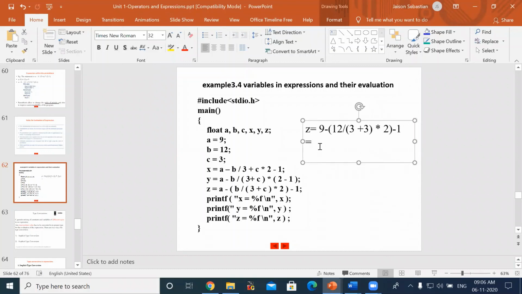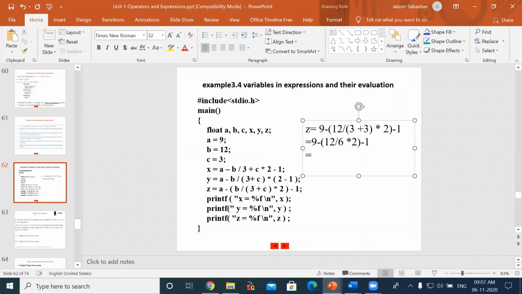So in this, 9 minus, bracket, 12 divided by 6, this innermost parenthesis, into 2, into 2, minus 1.